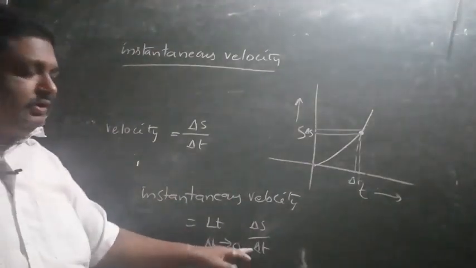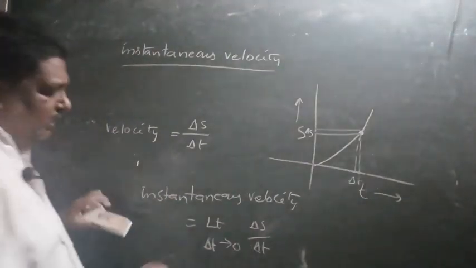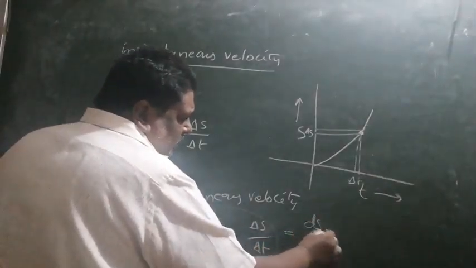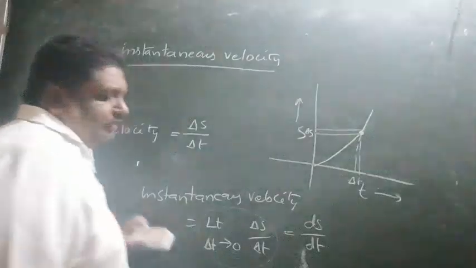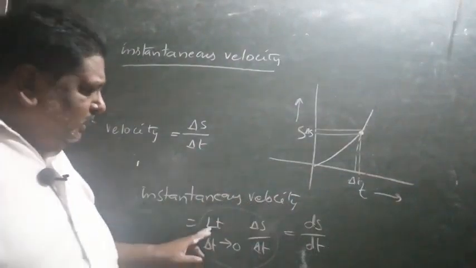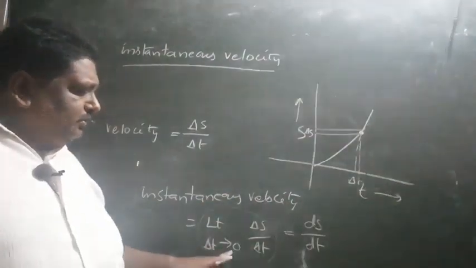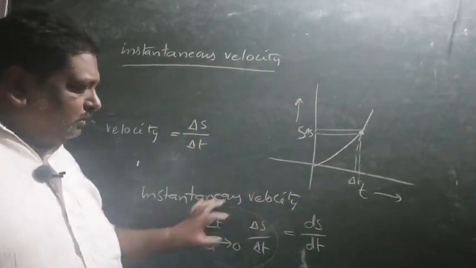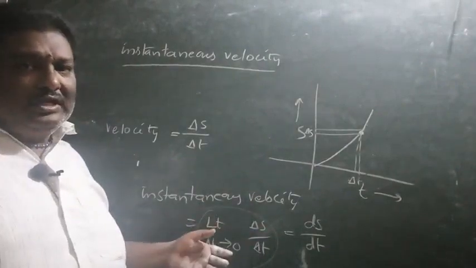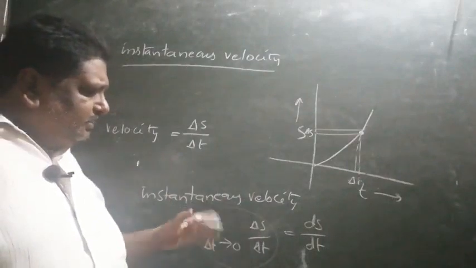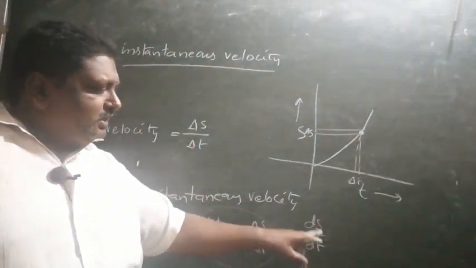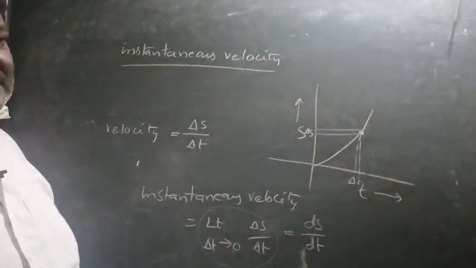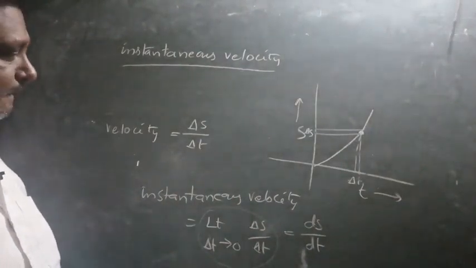But it is not 0, it is tending to 0. So from here onwards in mathematics we shall write ds by dt. ds by dt means the limit as delta t tends to 0 of delta s by delta t. We have to use this frequently, that's why instead of writing all this we follow the shortcut ds by dt. This is called instantaneous velocity.